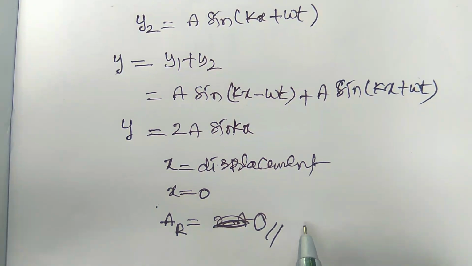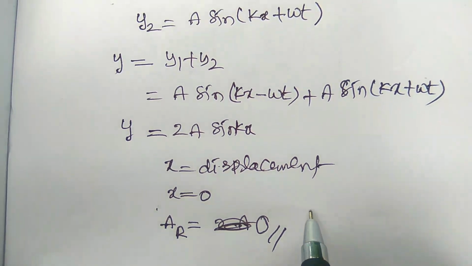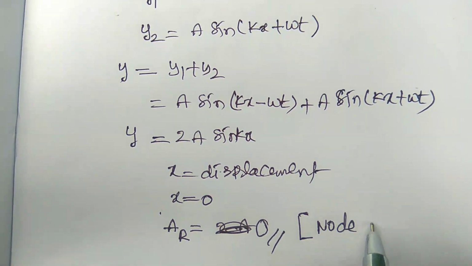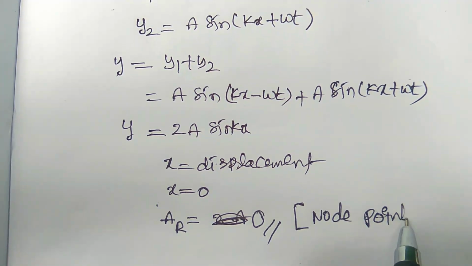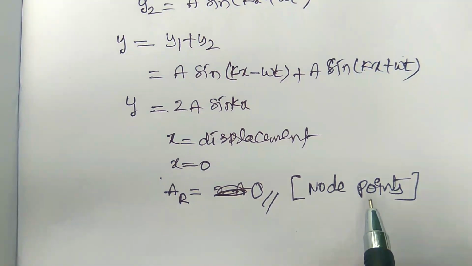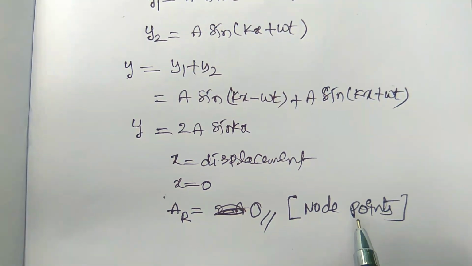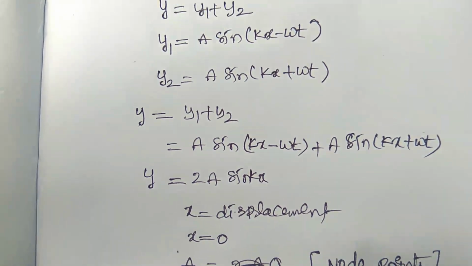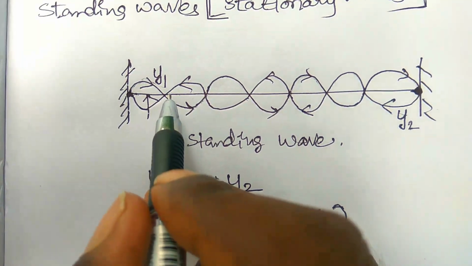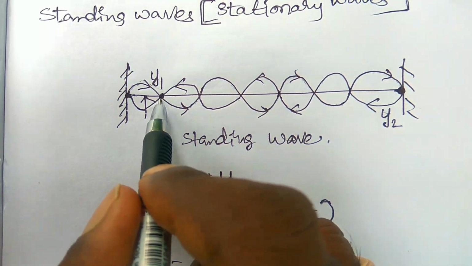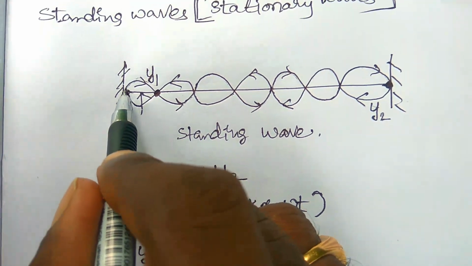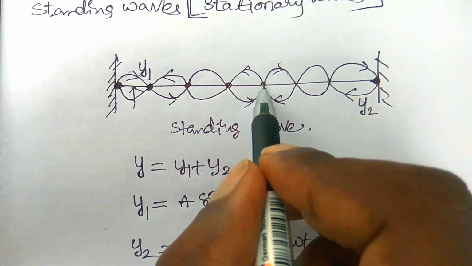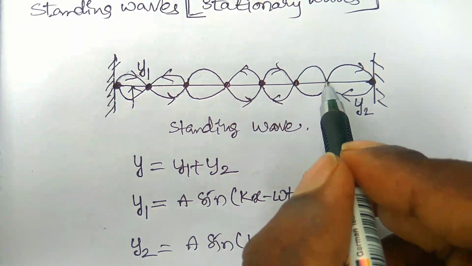So these zero amplitude points are called node points. This is very important, you have to remember. So what is a node point? The node points are known as the zero displacement points or the zero amplitude points. So the amplitude is 0 here at the mean position, and all these points are known as node points.